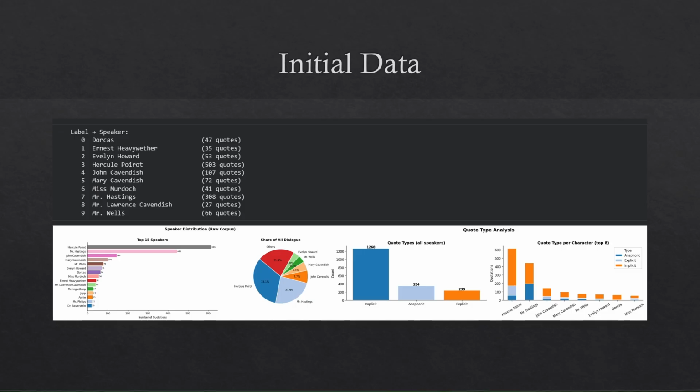The initial data I had right here is this slide, which is just breaking down the linguistic complexity of our dataset. At the top, you can see the raw totals, with Poirot dominating the dialogue, which creates a class imbalance that we have to manage later.